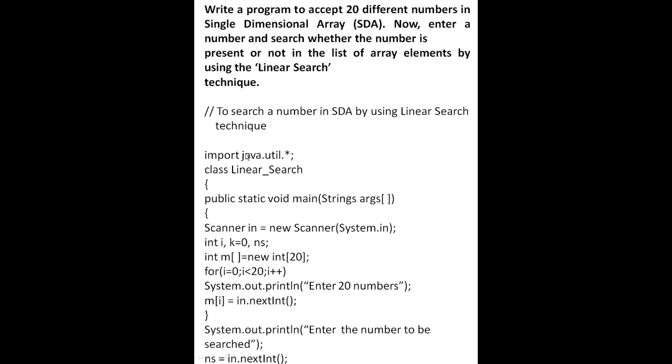To search, first we will write the message, import java, class LinearSearch, public static void main, the 6 lines are the same. Now you will write int i for loop, k for condition and ns for the number to search. Int m, we will enter 20 numbers because we have written 20 numbers here, so we will store 20 numbers. Then we will write the loop, System.out.println enter 20 numbers. Then we will write the data type of that number, close this bracket here. Now we will enter the number to be searched. The data type of the search number will also be integer, because we have entered integer numbers.